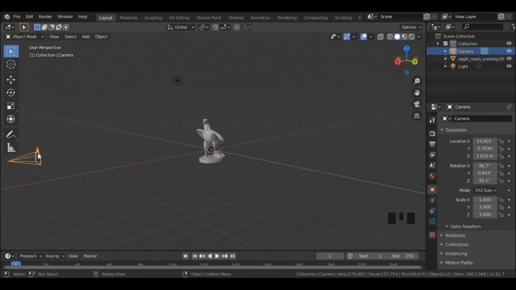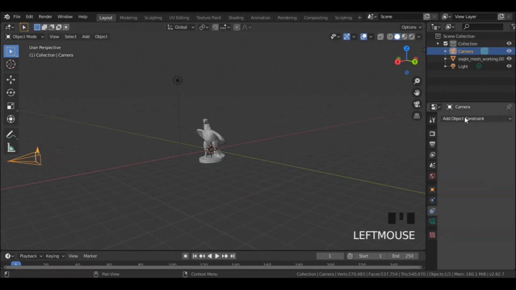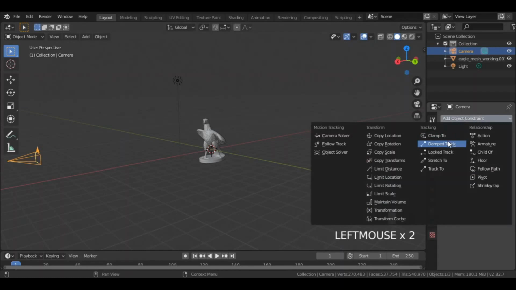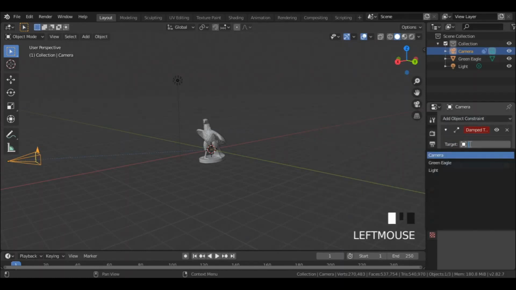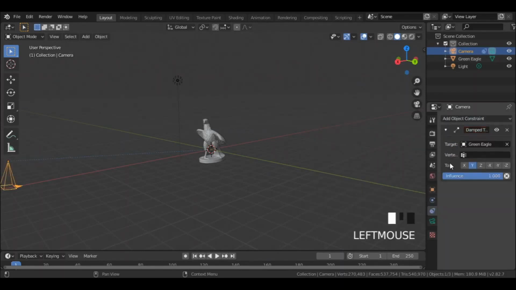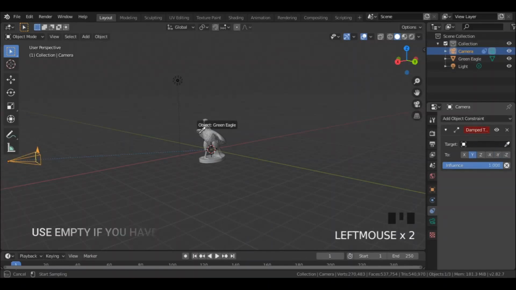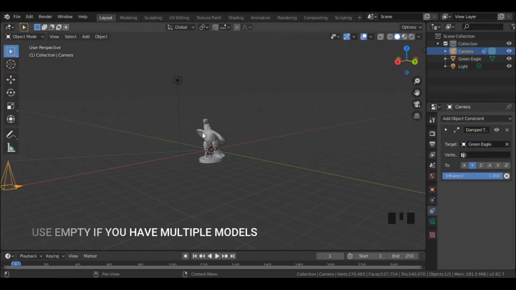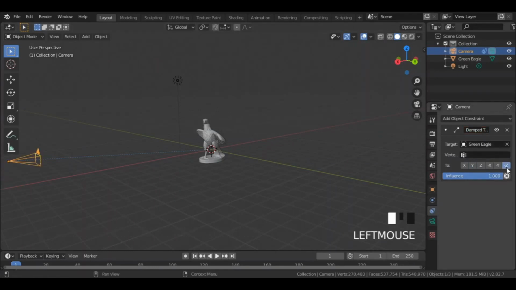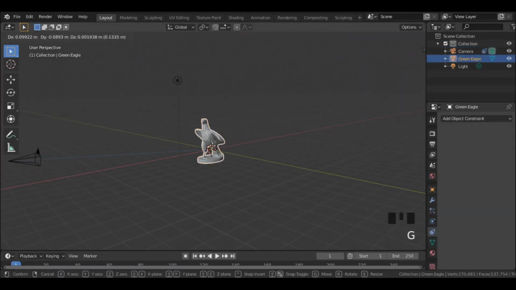With the camera selected, go to Object Constraint Properties. Click on Add Object Constraint, and select Damped Track. Select the target as the model from drop-down, or use the Picker tool to select. Change the axis to -Z. Now even if we move our model, camera will always face it.